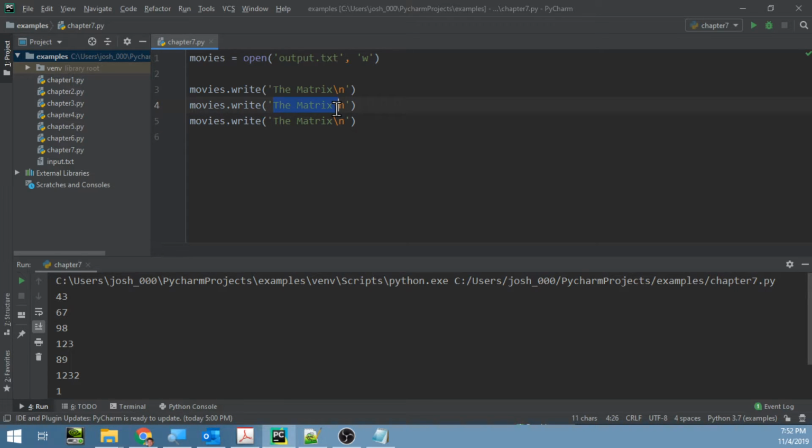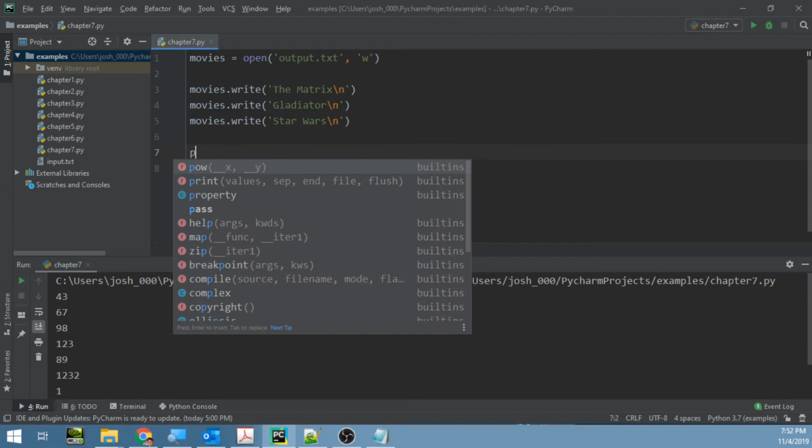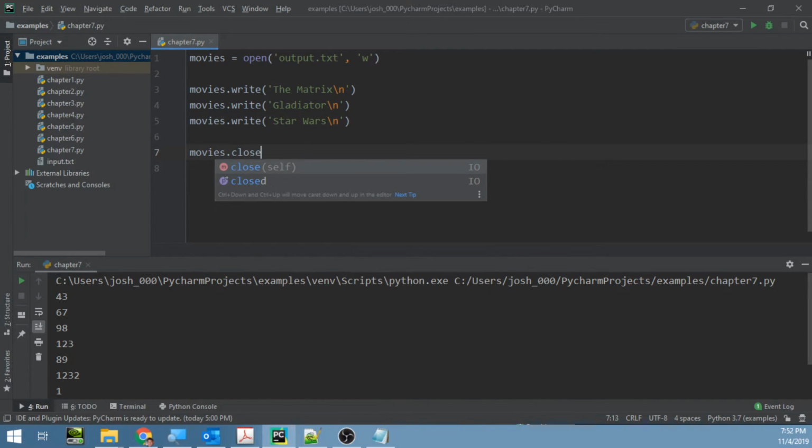So let's see, maybe the Gladiator and I don't know, Star Wars. If you can't think of a movie, Star Wars is always something that pops in your head. And let's say movies.close. We have to close the file when we're done. This lets Python know, which lets the operating system know that we're done with the file, which is important.